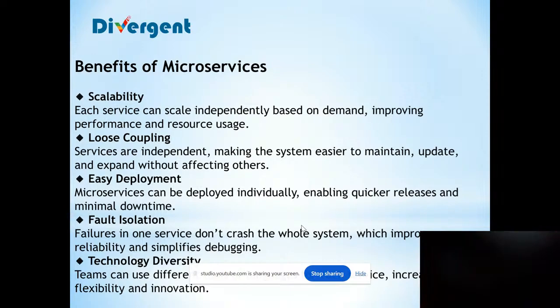Then there is easy deployment. We are creating different services, so it will be easy to deploy a service at a single time. Microservices can be deployed individually, enabling quicker releases and minimal downtime. And fault isolation: the failure in one service doesn't crash the whole system. Like we have order service and user service. If order service is failing, it will not affect the other services that we create. And technology diversity: we can create different services with different technologies. It's not compulsory to create all the services with Java or Spring Boot.